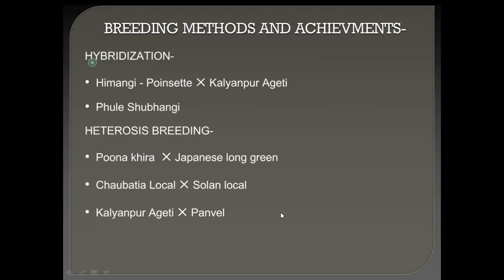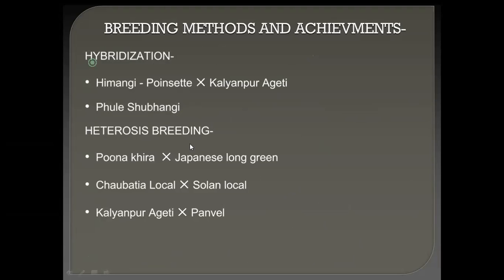Next, the last important breeding method, that is hybridization, in which we cross two cultivars with resistance or good characters according to the breeder's point of view and develop a new important variety. Like Himangi, developed by our MPKV Rahuri University. It is a cross between Poinsettia and Kalyanpur Agiti. Next one, Phule Shubhangi, also the same.